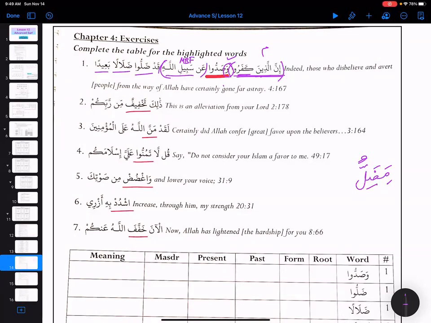So we have mubtada, right? Where is our khabar? The rest of them will be covered, right? Inna alladhina kafaru waswaddu an sabilillahi. No, wow came, so they are together. It cannot be khabar. Khabar can be this one, waqad dallu dalalan ba'idan. So the rest of this sentence will be khabar, fi mahalli rafa.